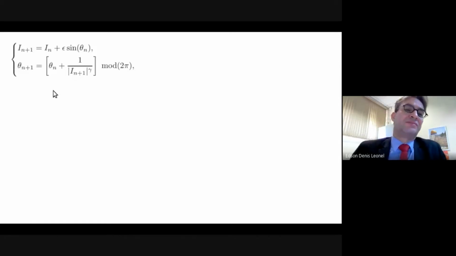The determinant of the Jacobian matrix of this mapping is equal to unity. The area is preserved. Interestingly also, when capital I_(n+1) is small enough, this expression 1 over I_(n+1) to the power of gamma is large, and because of the modulo 2 pi, theta_n becomes uncorrelated to theta_(n+1) in the limit of large fraction, and this uncorrelation makes the sine function work like a pseudo-random function, leading to diffusion on the dynamical variable I. However, when capital I becomes large, this ratio becomes small, bringing correlation to the dynamical variable, and this correlation brings regularity to the phase space.